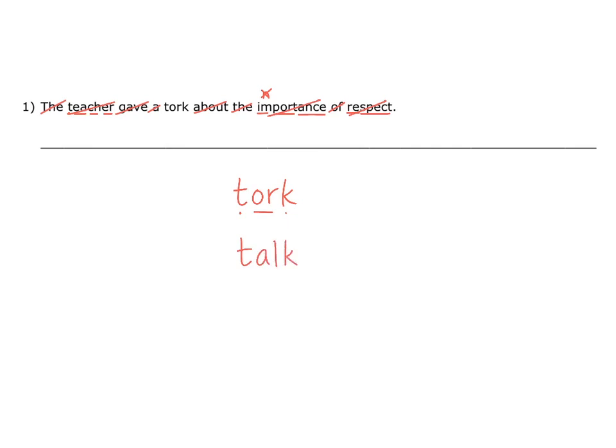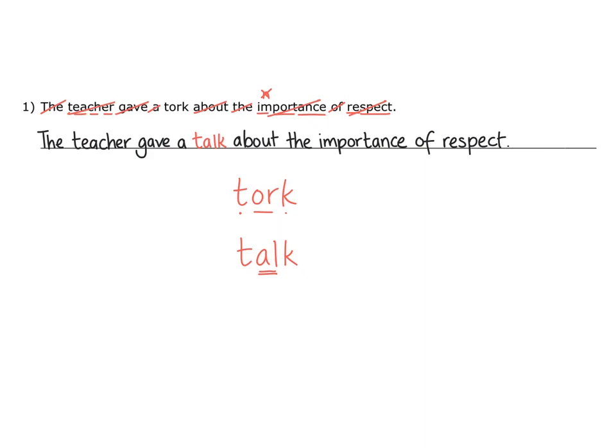The or sound in talk is made with the A and the L together. This is a tricky word because it's not spelt the way you might pronounce it, so it's one of the words you might have to learn by sight. We can now insert this correct word back into the sentence. The teacher gave a talk about the importance of respect.